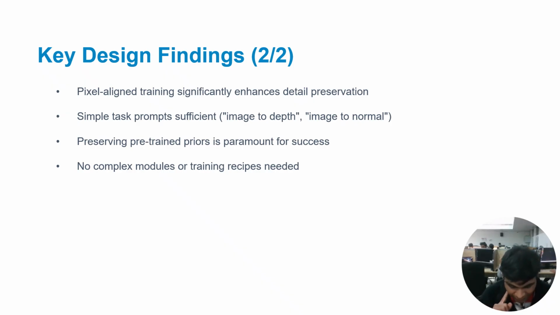So basically, additional findings include the importance of pixel-aligned training, which significantly enhances detail preservation in outputs. They also found that simple task prompts like "estimate depth" or "estimate normal" are sufficient. You don't need a complex prompt scenario. Preserving the pre-trained priors from the diffusion models is paramount for success, and you don't need complex models or training techniques to achieve great results.